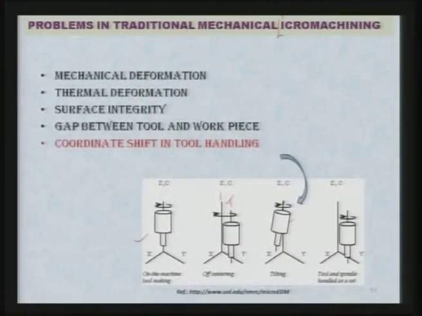Again you are not going to get the correct kind of machined features or component. Tool and spindle handled as a set, if you are handling both of them together, but still there may be a shift of the axis, that also is going to create a problem. So, one has to be very careful while doing traditional type of micro machining operation.